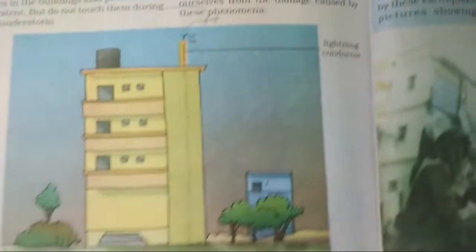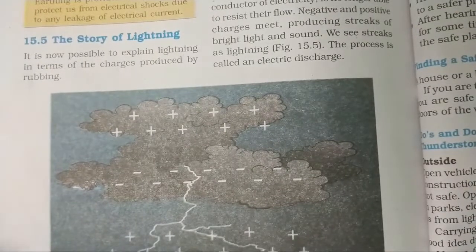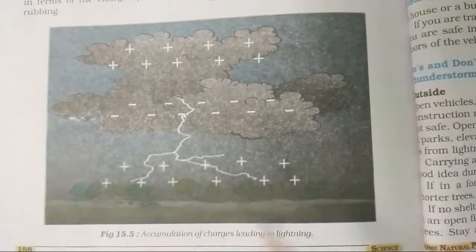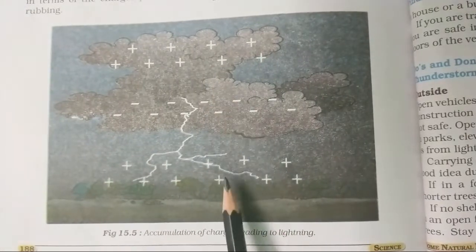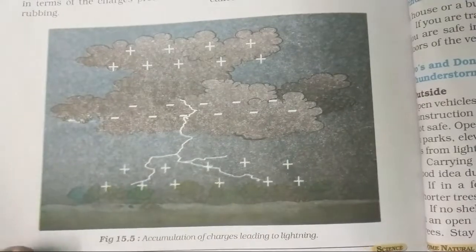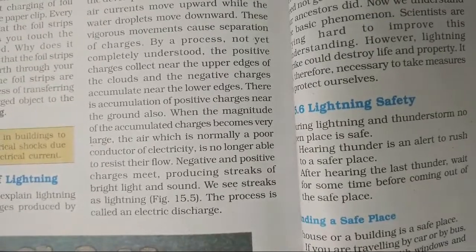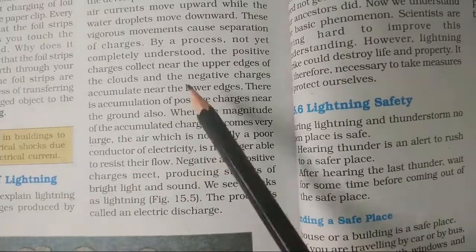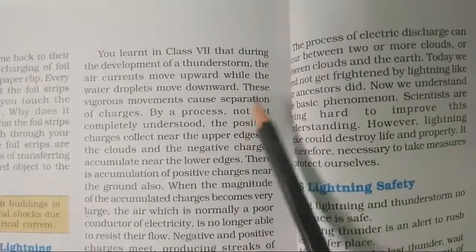So lightning conductor is important. Then next question, what is lightning, or you can write how is lightning caused. So you will write and describe this diagram. You are seeing that there is plus, minus and plus charges mentioned here. So you will write, lightning is caused during a thunderstorm.